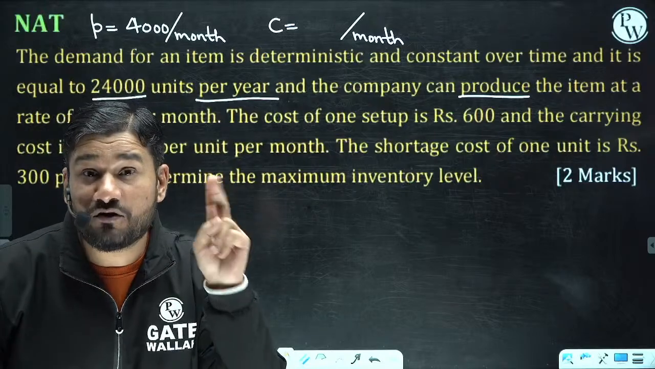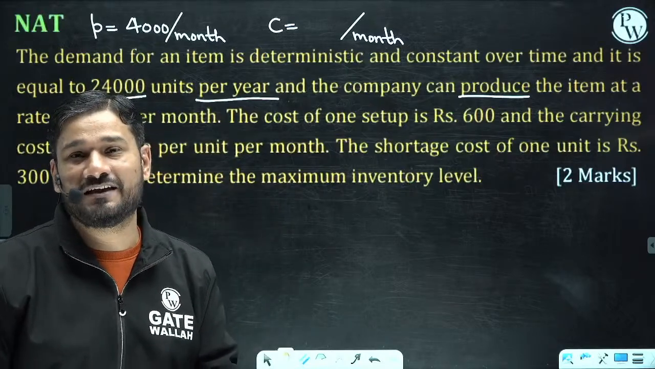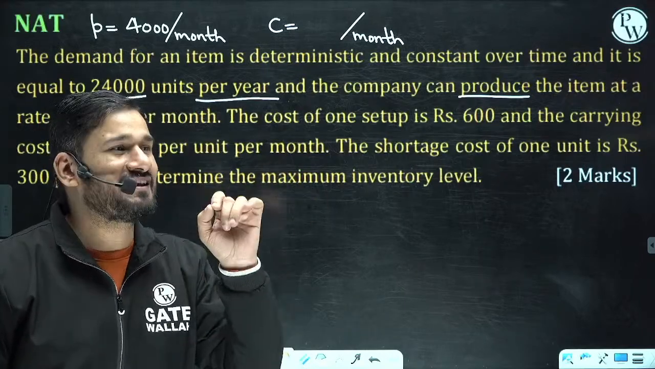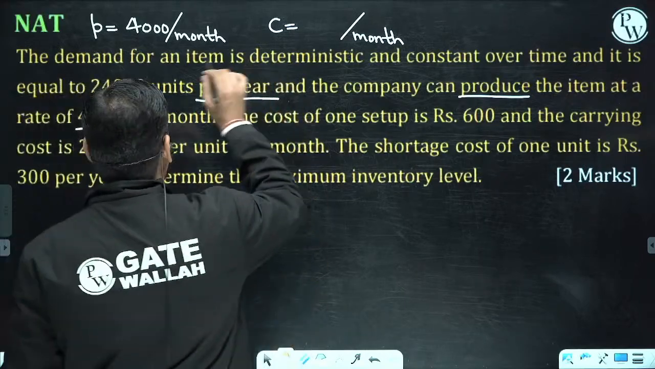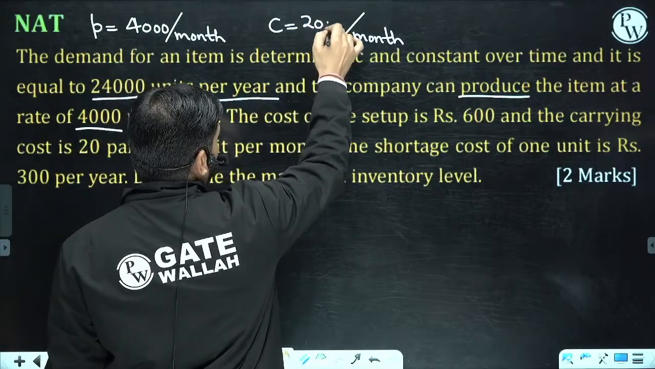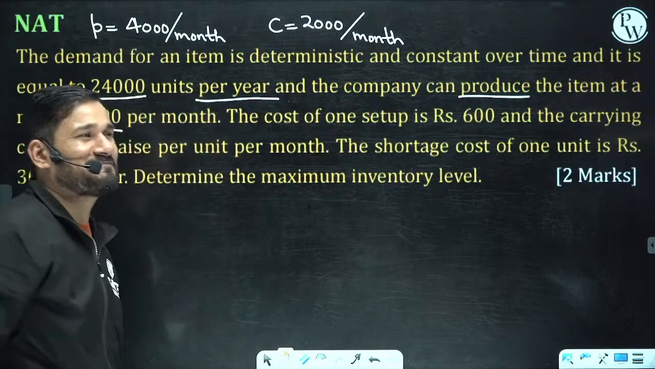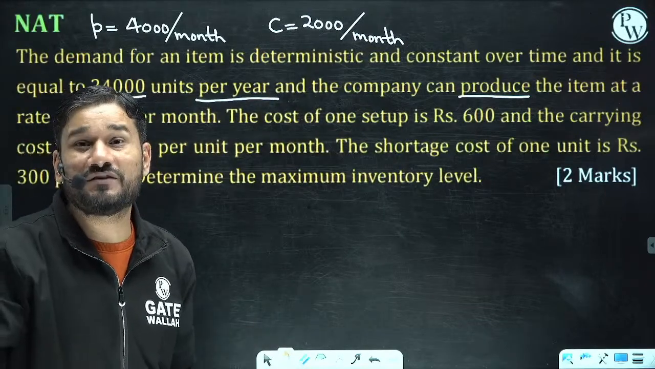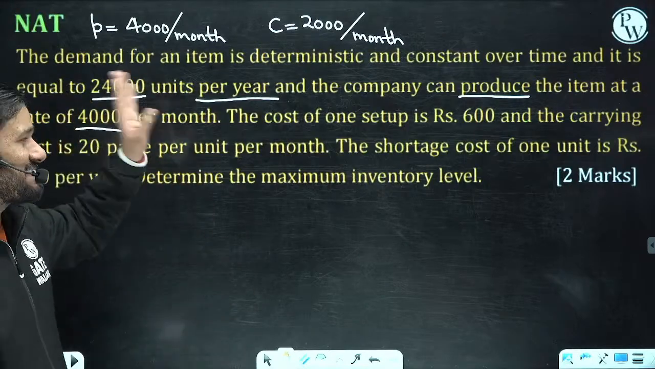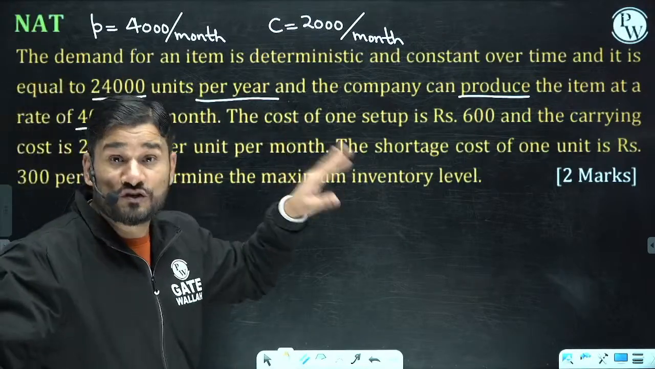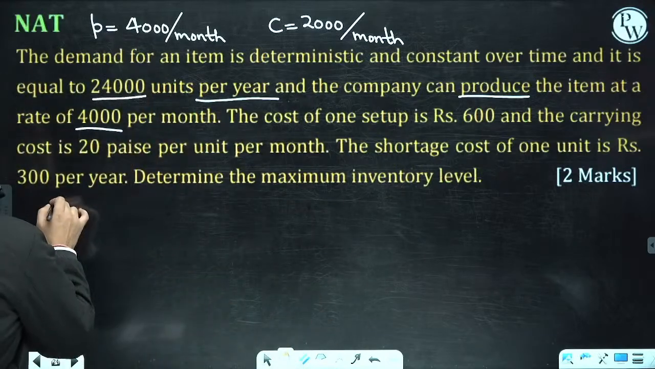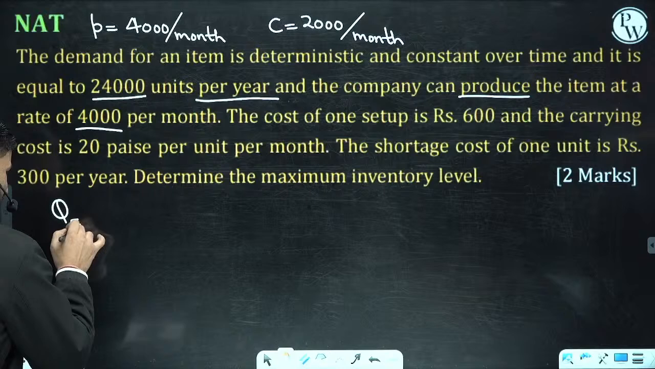This is the second model of inventory, when the incoming rate of material is greater than the outgoing rate. So 24,000 per year means in a month we will be consuming 2,000 units per month. So P is given, C is given, shortage cost is also given. Really excellent question. Now see this. What is the value of Q?